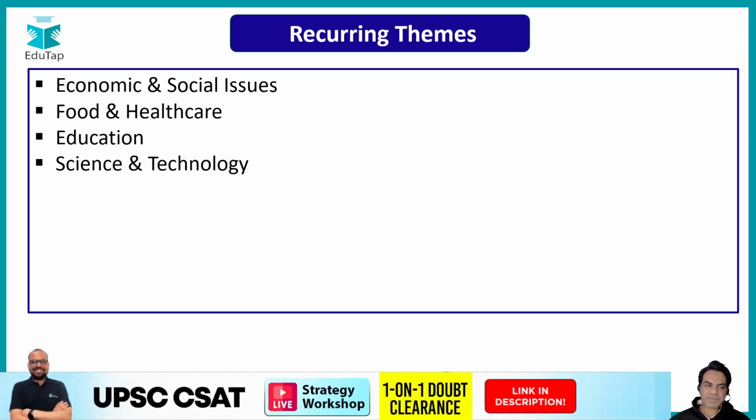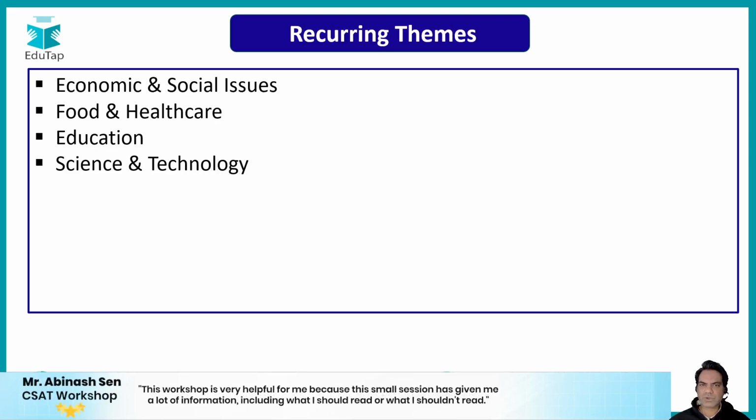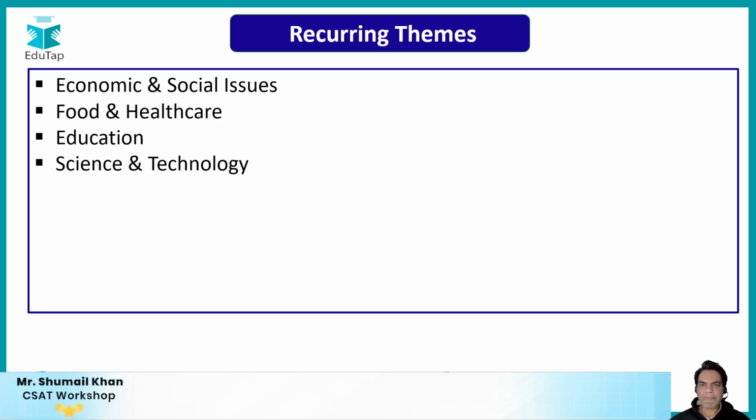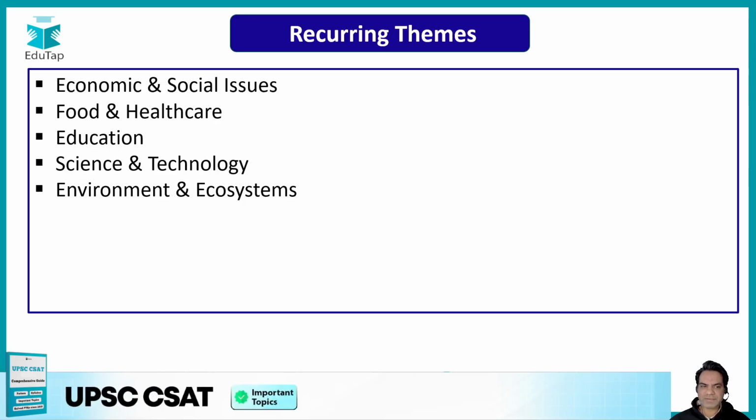For example, it would be probably based on renewable sources of energy, or AI, or electric cars, and so on and so forth. AI in farming, AI in agriculture, AI in banking, right? Economic growth. So science and technology based passages are asked. Then environment and ecosystem based passages are given.